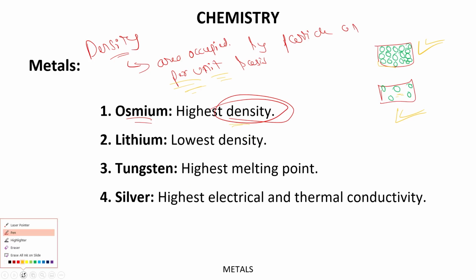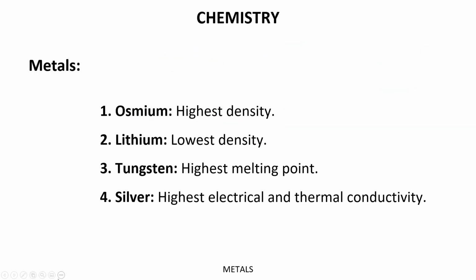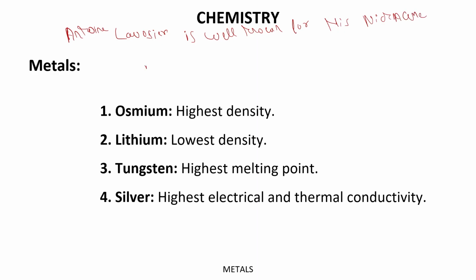All right. Now the second question which I said I would ask you is about Lavoisier, the person who divided the elements into metals and non-metals. My question is, Antoine Lavoisier is well known for his nickname in the field of chemistry.